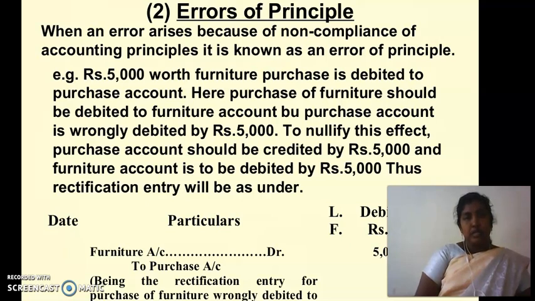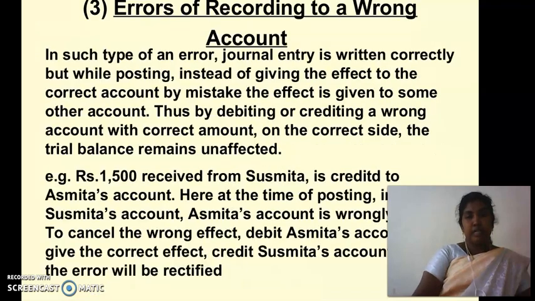Purchase account is wrongly debited by 5,000. To nullify this effect, purchase account should be credited by 5,000 and furniture account debited by rupees 5,000, as a rectification entry. The entry is furniture account debtor to purchase account, amount rupees 5,000.